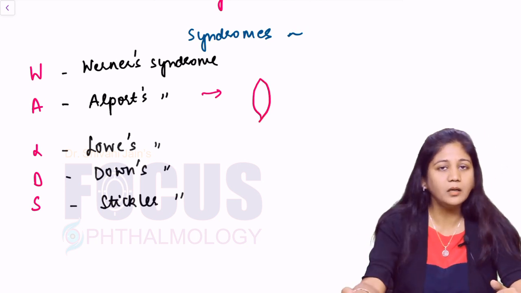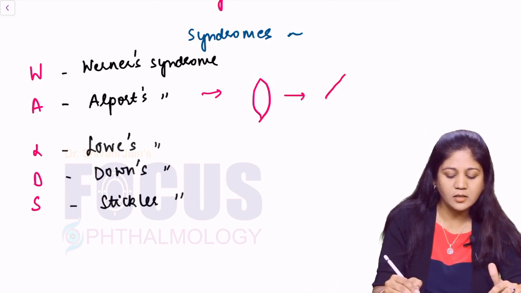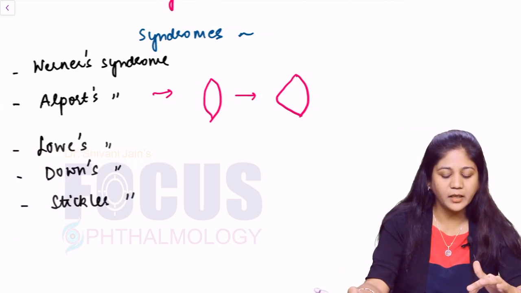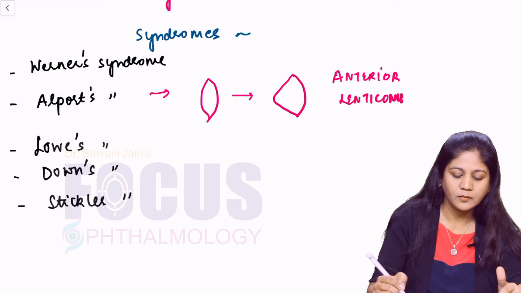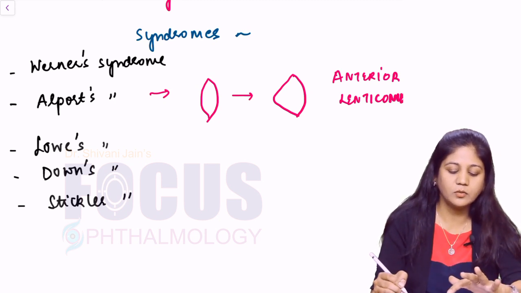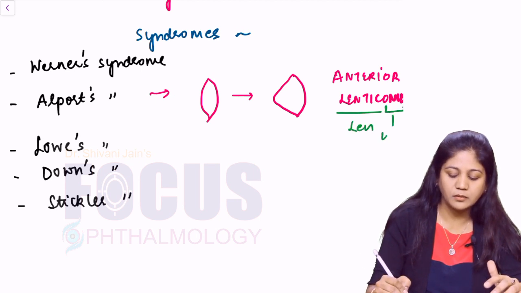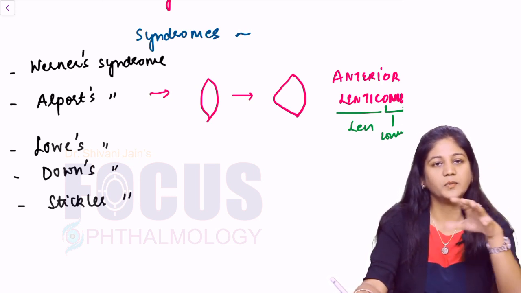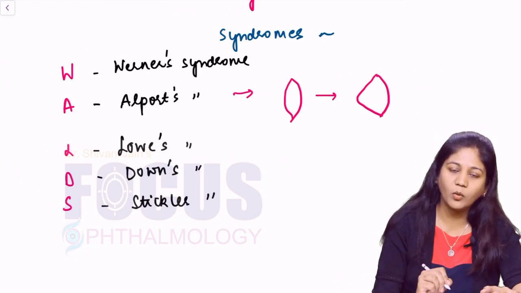So guys, the normal shape of the lens is biconvex, okay? Now there is a congenital anomaly where the anterior surface of the lens becomes more conical. So this congenital condition is called anterior lenticonus. Lenti is pertaining to lens, and conus is conical. So this is a congenital anomaly where the anterior surface of the lens becomes more conical, and this is seen in a syndrome known as Alport syndrome.